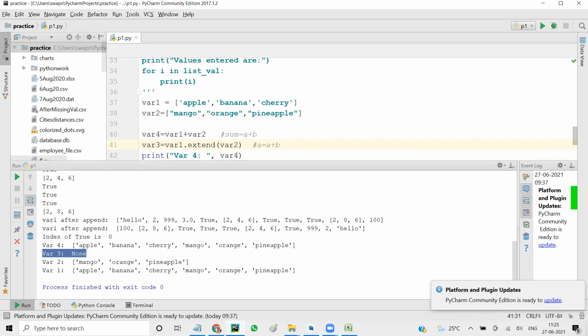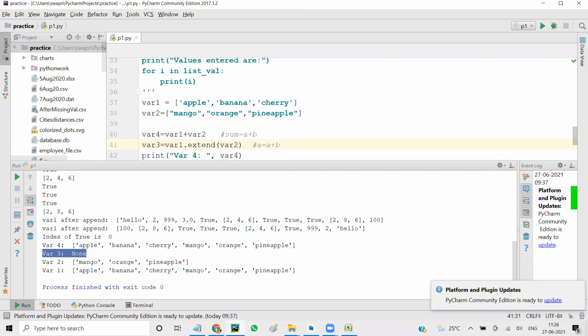So here A's value is changed. B will remain as it is. When you say A dot extend B, A will have a new value now. A will be old A plus B. Old B and new B will be same. A new is A plus B.